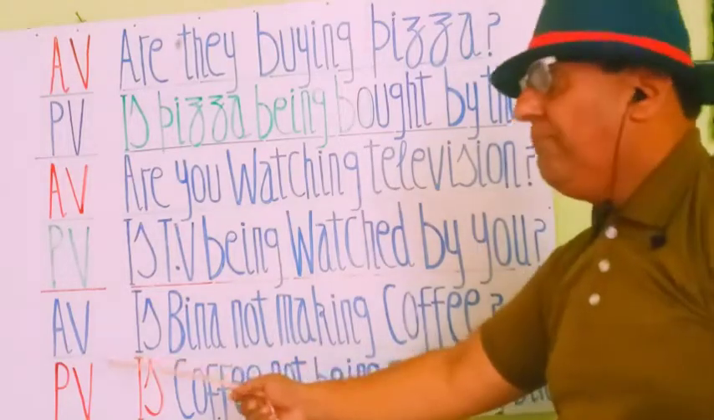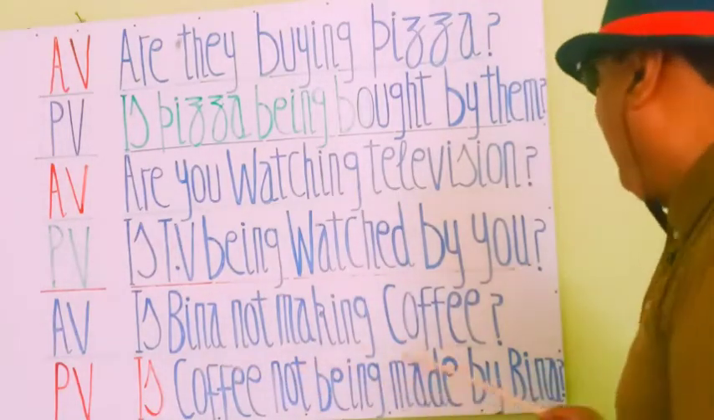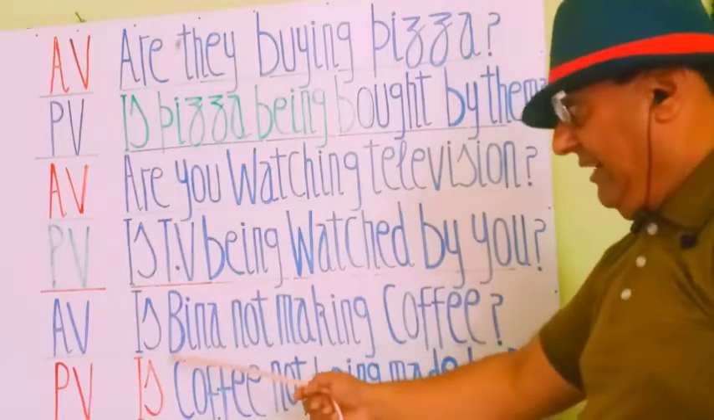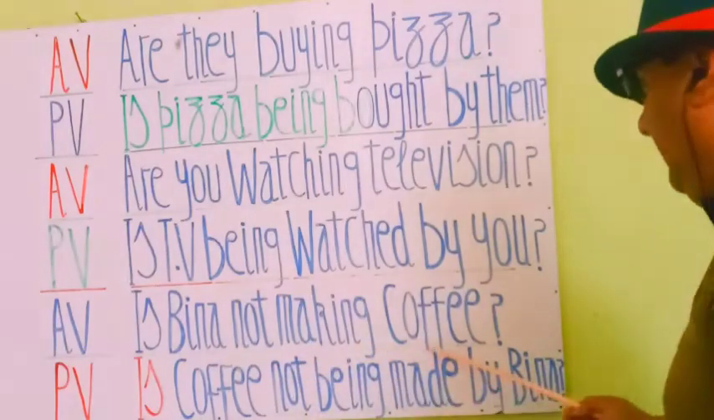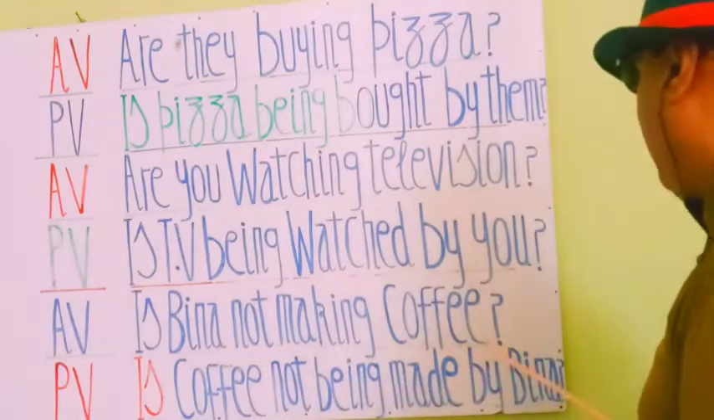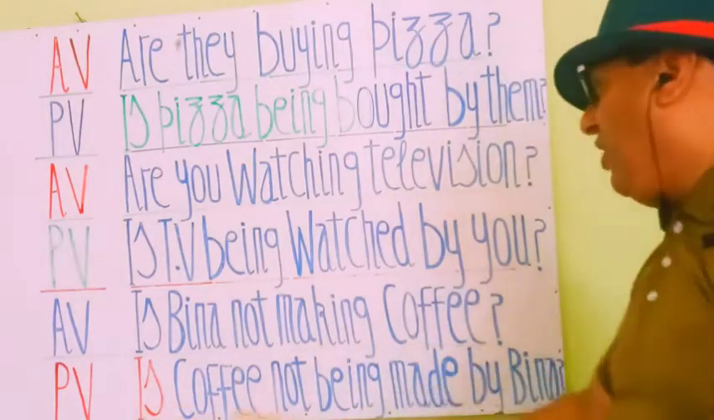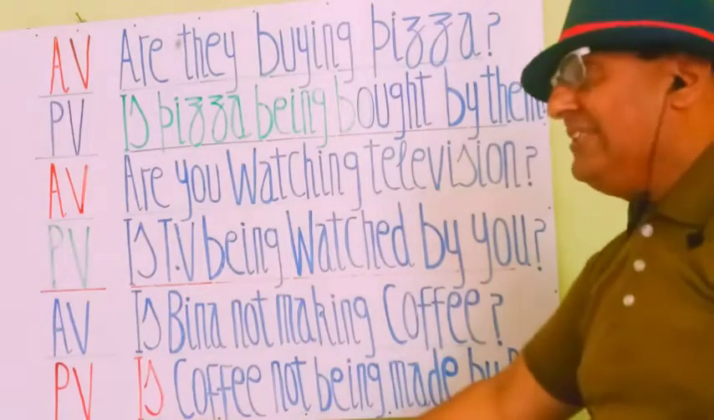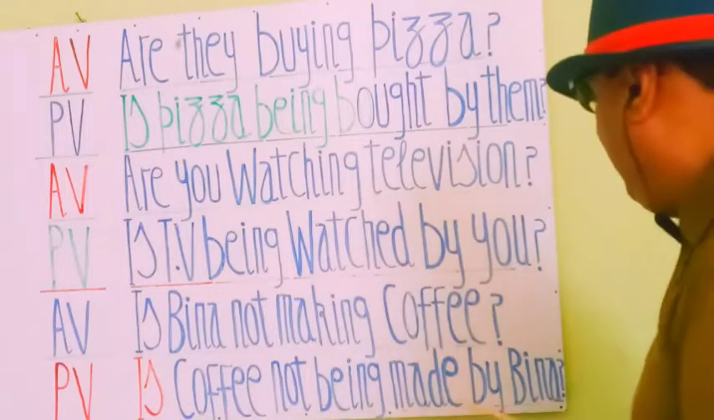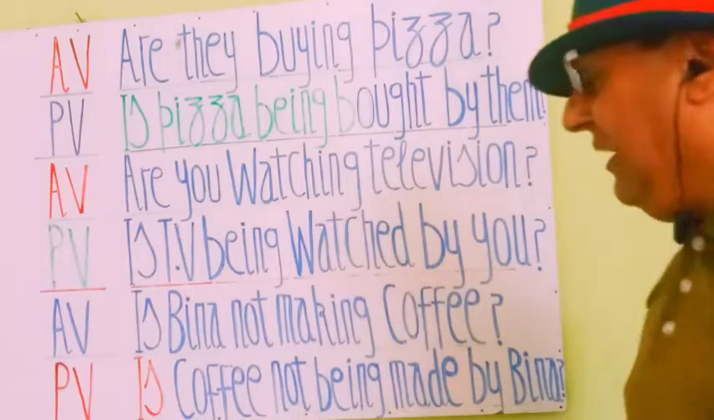And the last statement in active voice is: is Bina not making tea? क्या बीना चाय नहीं बना रही है? This is an interrogative negative statement. Is Bina not making coffee? Let's see it changed: is coffee not being made by Bina? क्या कॉफी बीना से नहीं बनाई जा रही है?